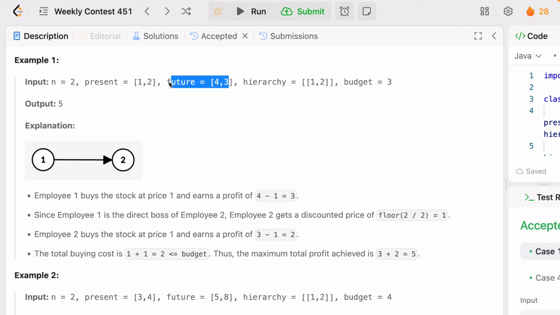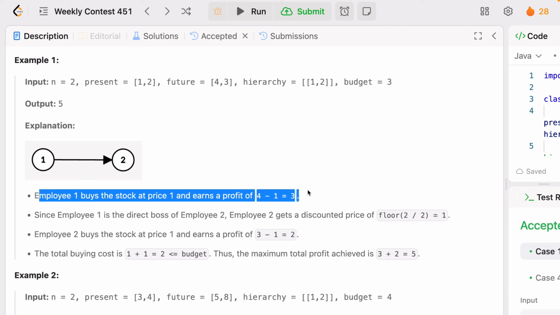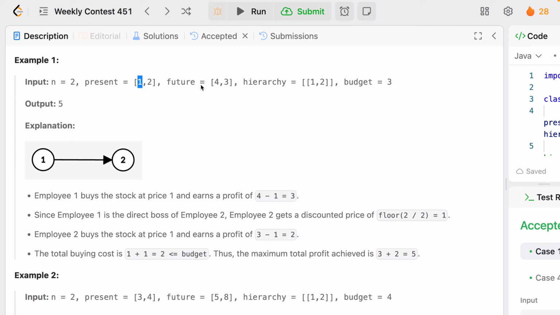So if employee 1 is going to buy, he has price 1 and he can sell at 4. He has a profit of 4 minus 1, that is 3. So let's understand the example from here. Employee 1 buys the stock at price 1 and earns 4, so the profit is 4 minus 1, which is 3.